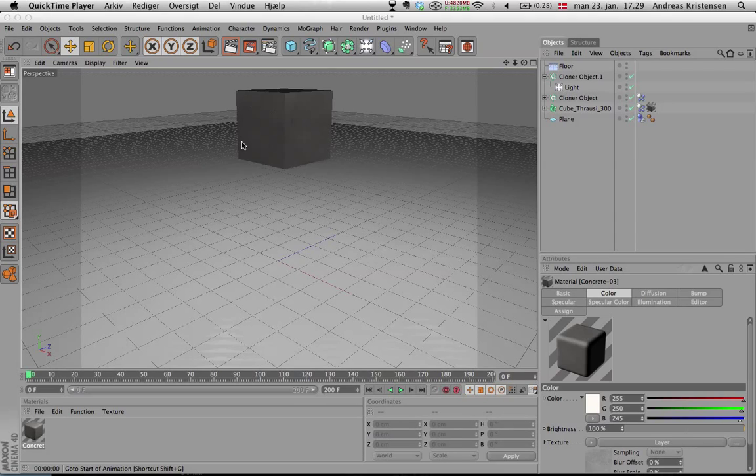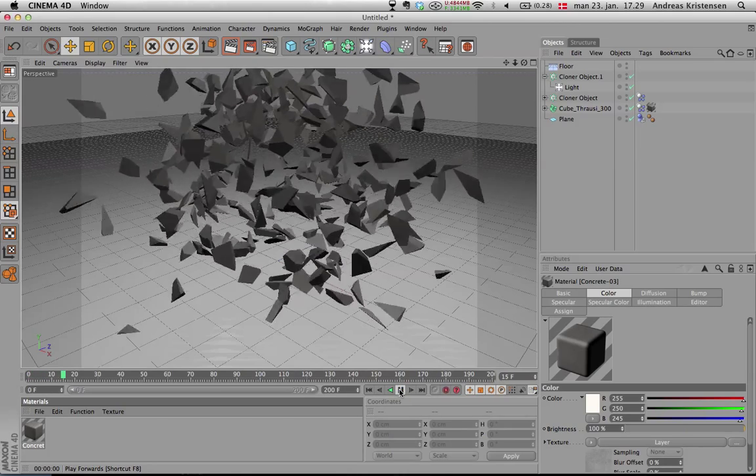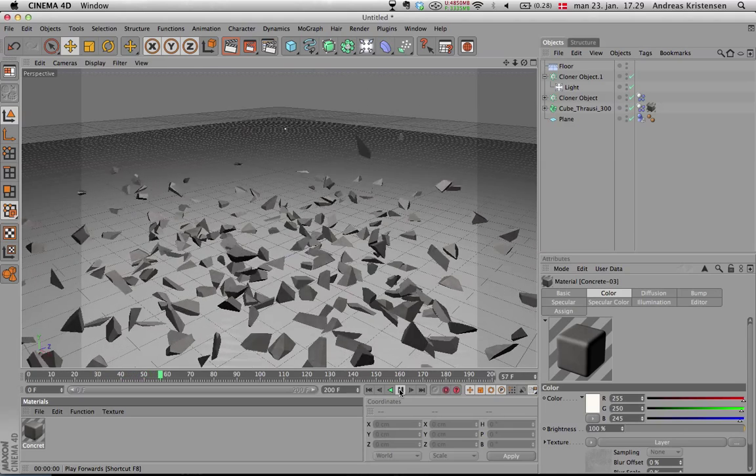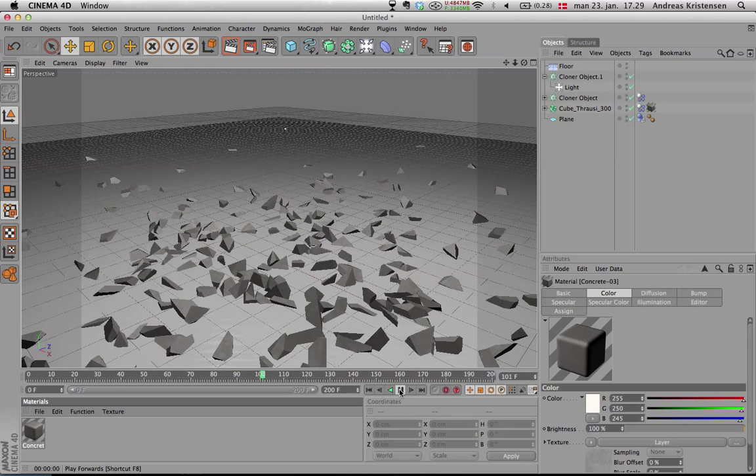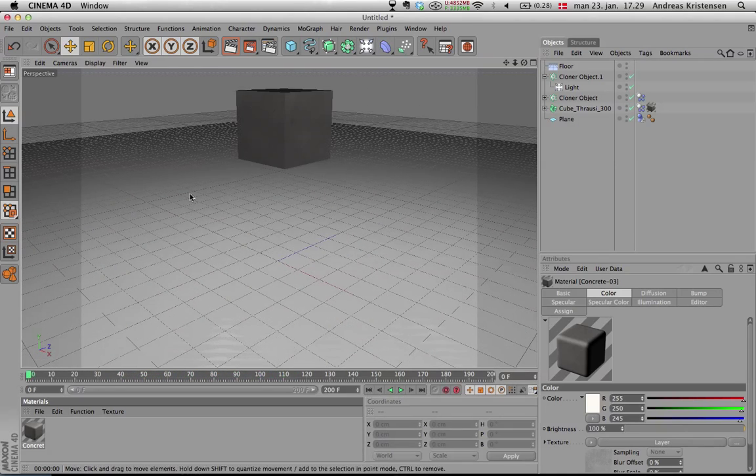So this is just a quick tutorial on how to do a very specific effect requested by someone on YouTube. They wanted me to make a tutorial on how to make this. So that's what I'm going to show you.